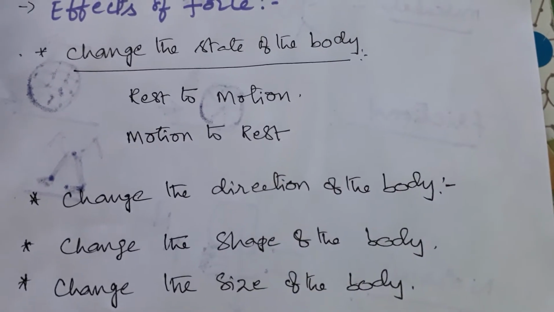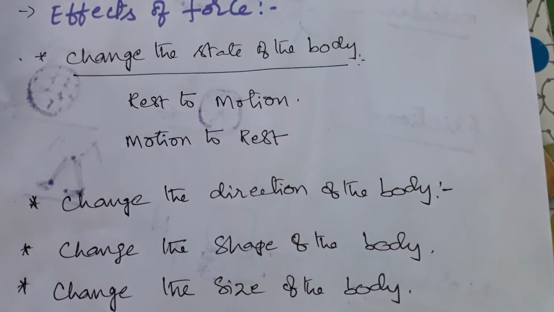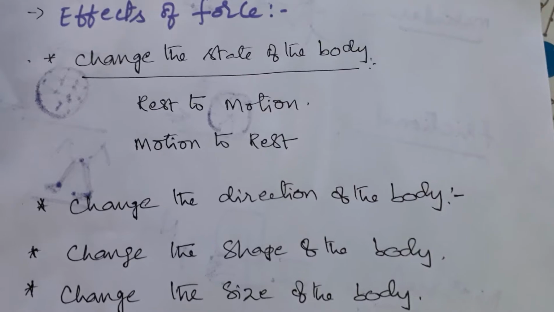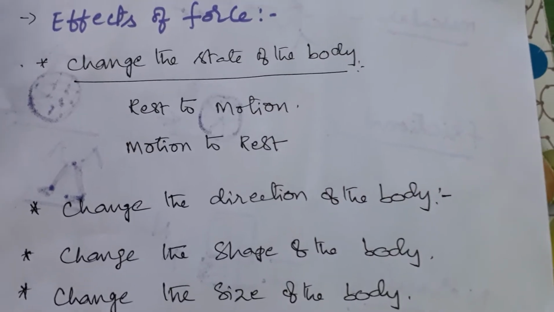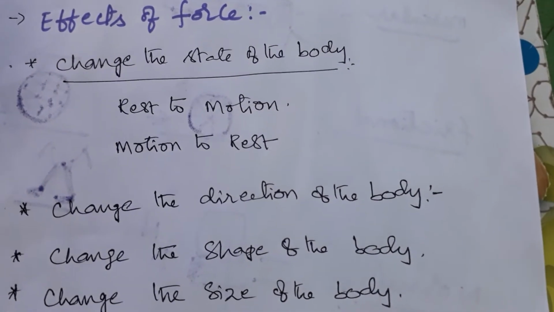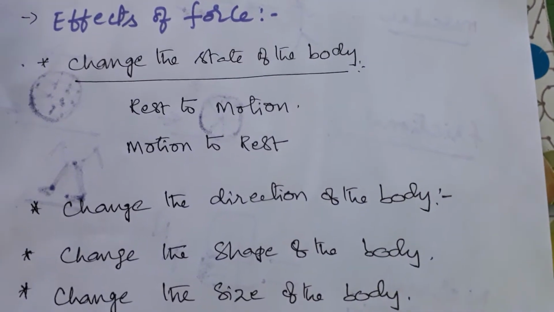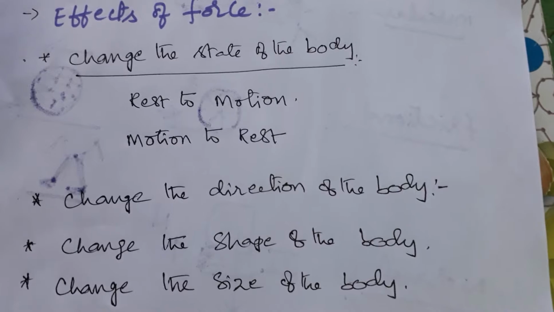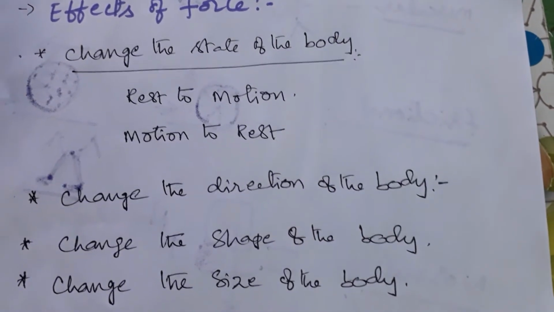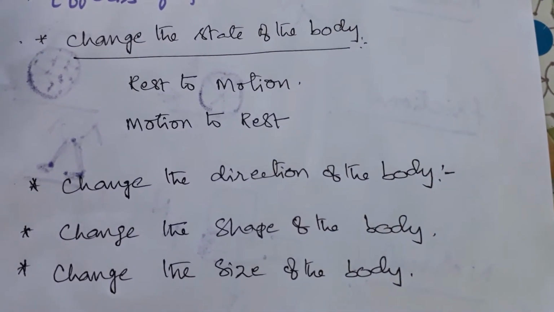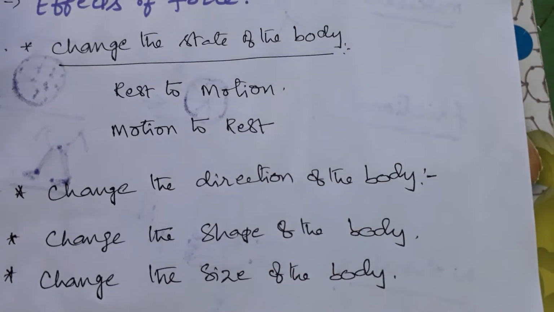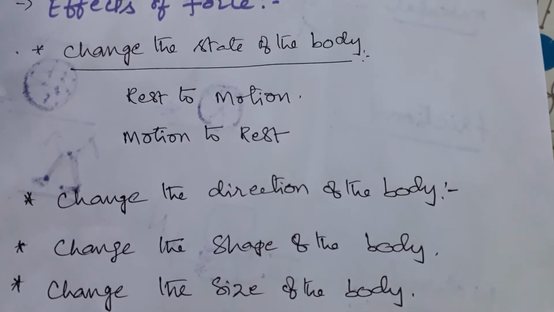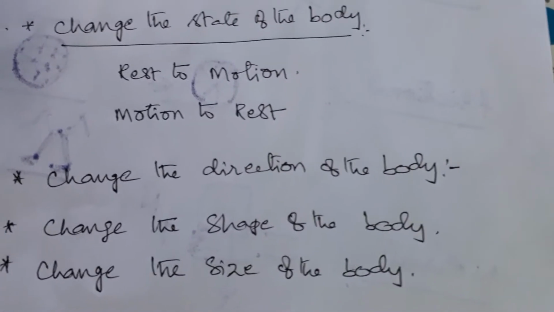Example: a bowler throws a ball to the batsman, then the batsman applies force and changes the direction of the ball. Or a shuttlecock: by applying force we can change its direction to return it. One more example: by applying force we can change the direction of the football. So this is how we change the direction of a body by applying force.